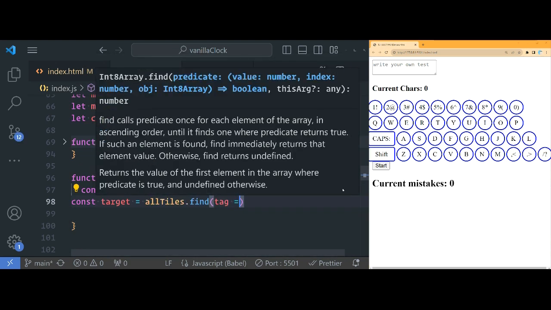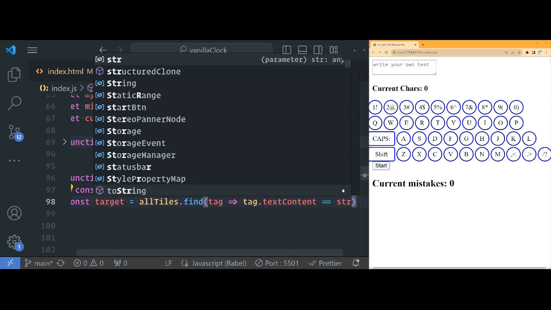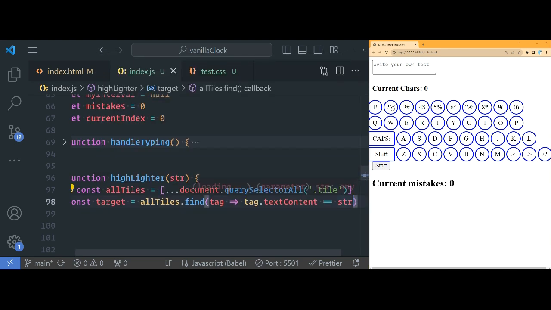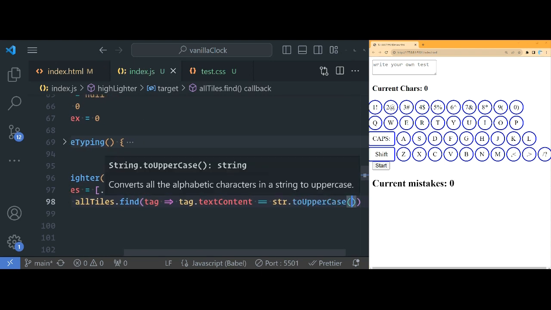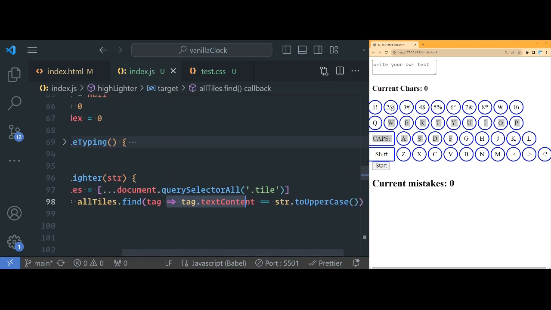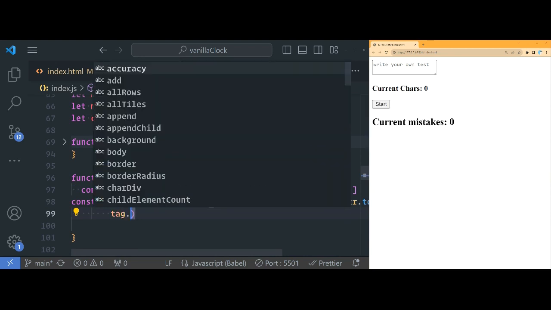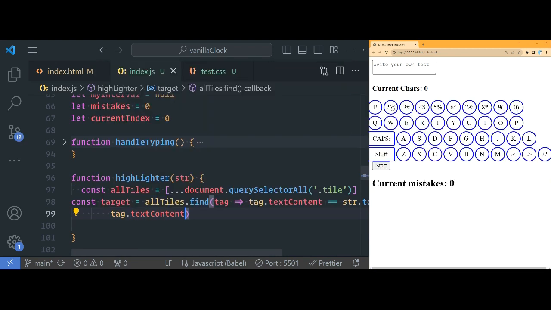Well, what is it finding? It's going to find a tag where the tag's text content is equal to our string that we passed in, right? But we have to uppercase that string because why? If you look on the right, all of these letters are capitalized. Okay. Now we want to find one that matches that, and we also want to find one where the tag text content length is less than 3. Okay, because we don't want the caps to be highlighted and we don't want the shift to be highlighted.